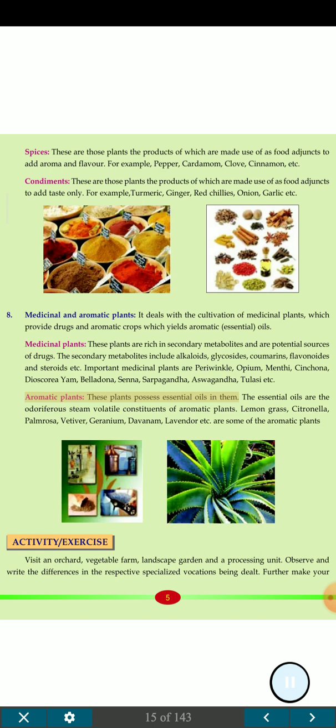Aromatic plants possess essential oils in them. The essential oils are the odoriferous steam volatile constituents of aromatic plants. Lemongrass, citronella, palmarosa, vetiver, geranium, davana, lavender etc. are some of the aromatic plants.